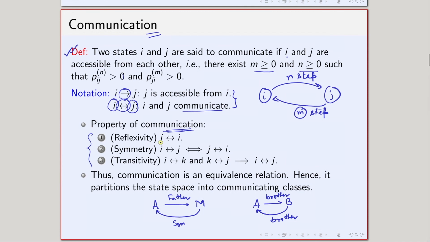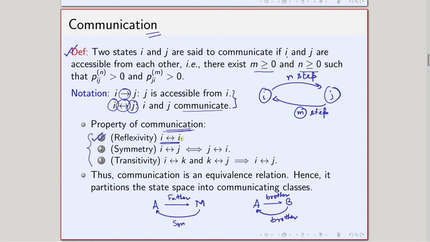The first property is called reflexive, and that is that I has a relationship with I. So, myself has a relationship with myself, and what is that? That is the self relationship. I here means basically myself.